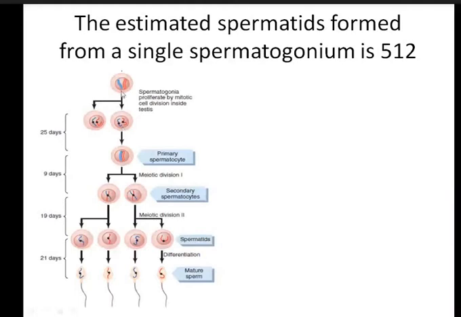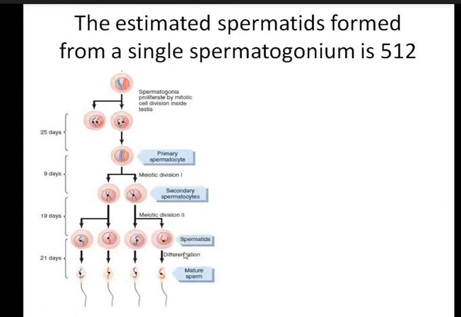Now secondary spermatocytes will give rise to spermatids, and that will go on to differentiation. That process is known as spermiogenesis, the conversion of spermatid to mature sperm. That is differentiation or final maturation. This is also part of spermatogenesis.